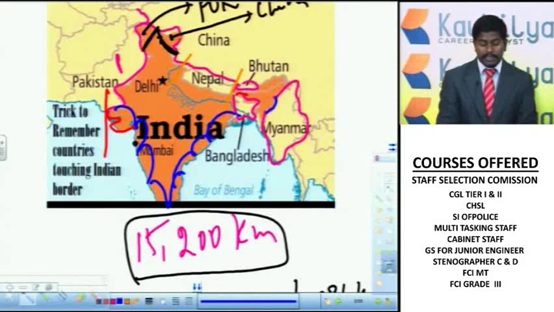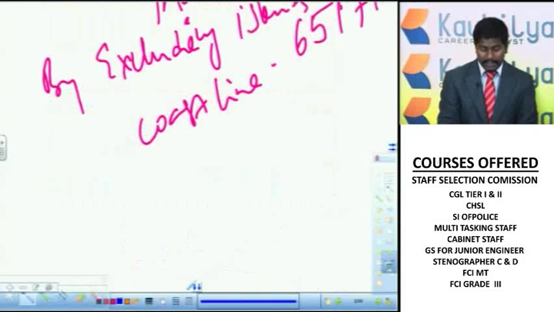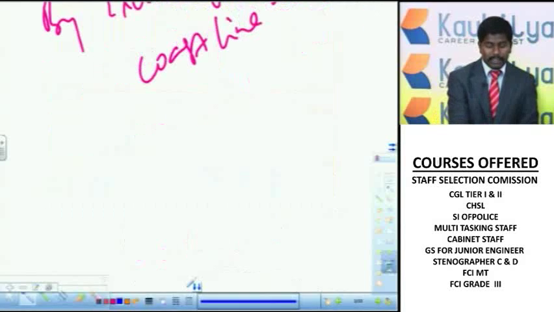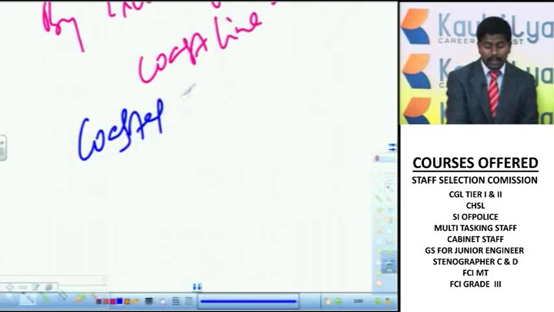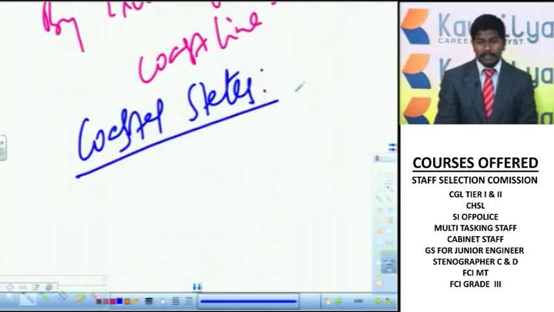These are the states sharing coastline with the seas, so they are coastal states.